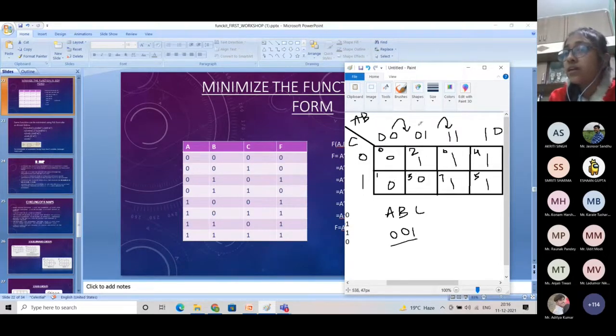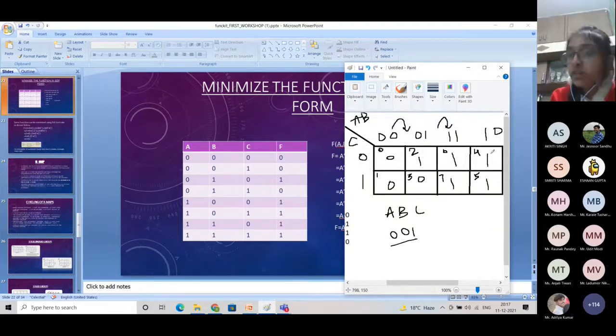Now, when our A, B, C is 110, so here 110 is sixth output or designation M6. That's why if this value is 1, we have written 1 here. For this, we have A1, B1 and C1. So A1, B1, C1 is our seventh output. For this, we have value 1. That's why we have written 1 here.